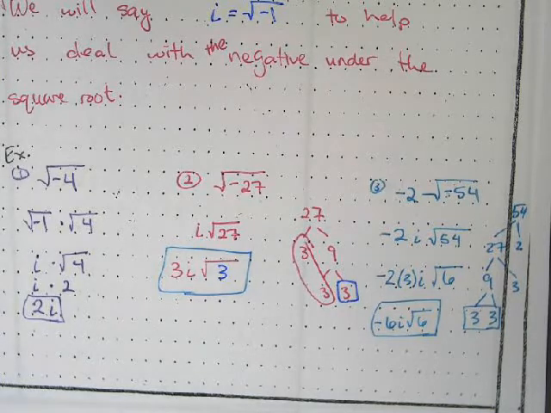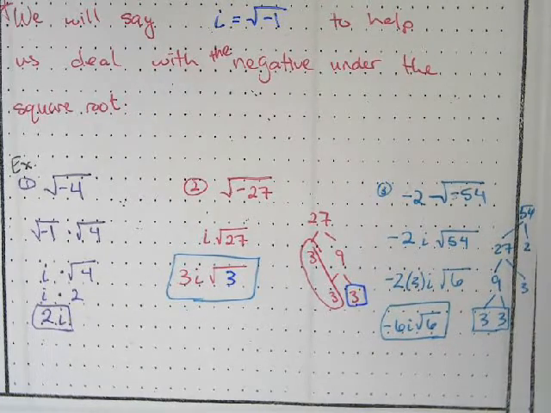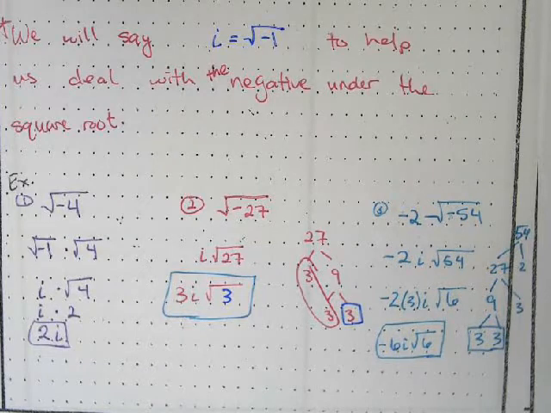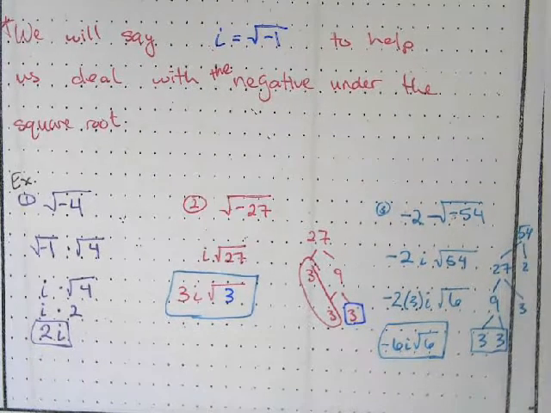Now let's look at graphing these things. I know we'll do graphing in a little bit, but first I want to look at some properties of i.